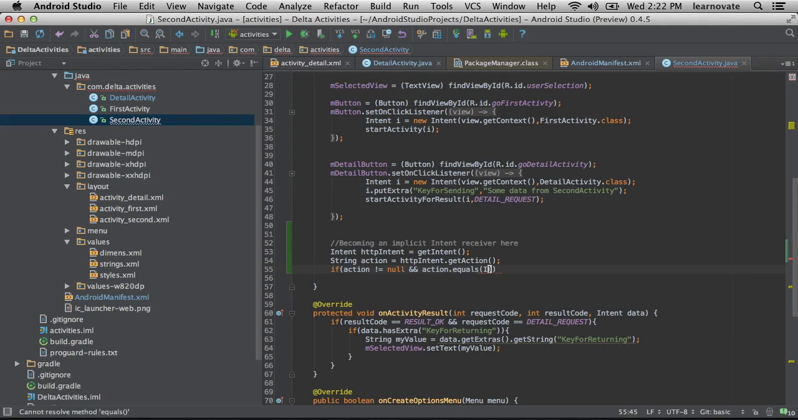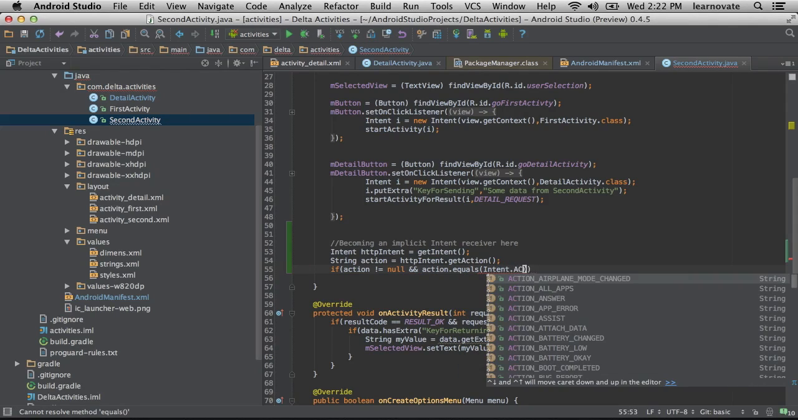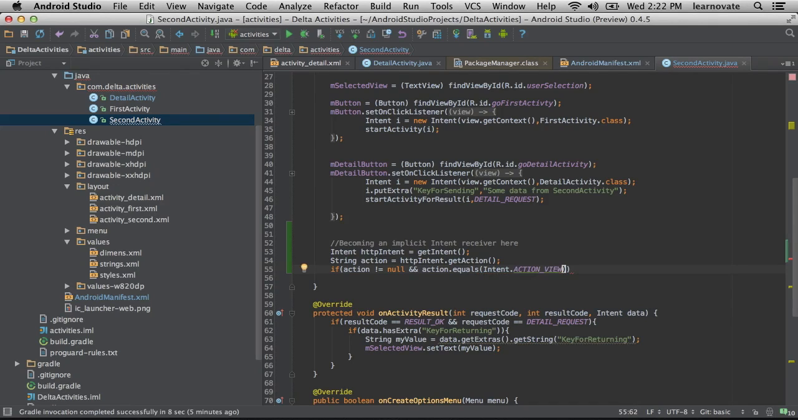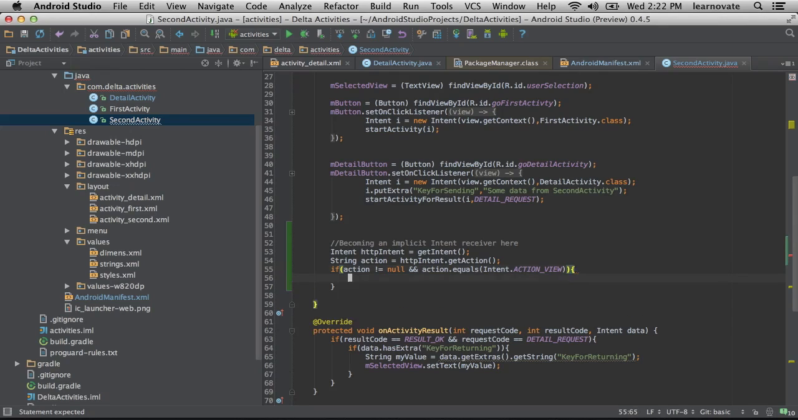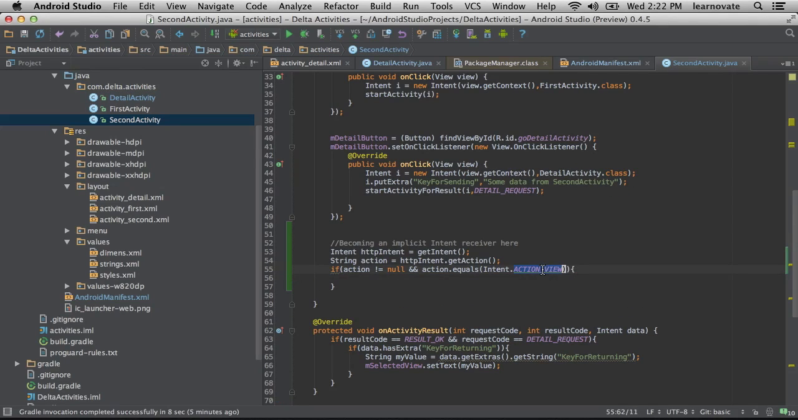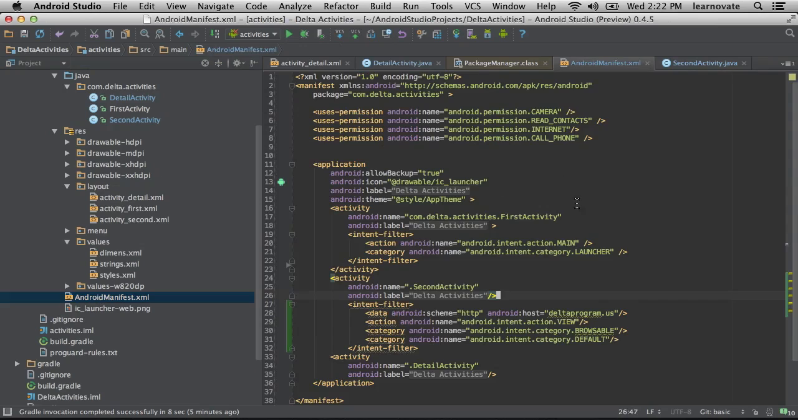Oh, so if they were not even in our application, they were on the web browser, and they typed in deltaprogram.us, we could pick up on that. We could. That's brilliant. In fact, we're going to hijack that right now. So just make sure it's not even null.